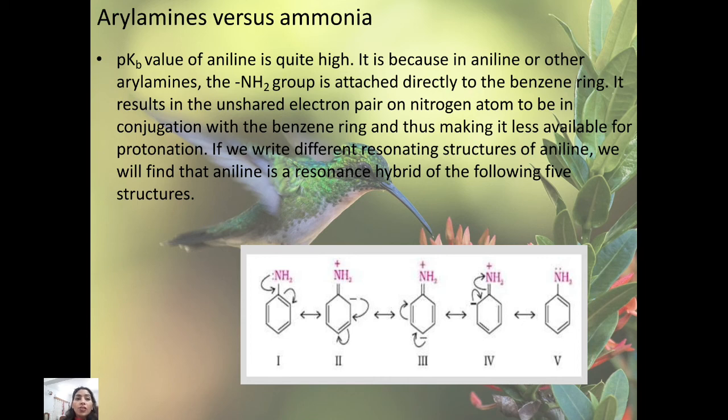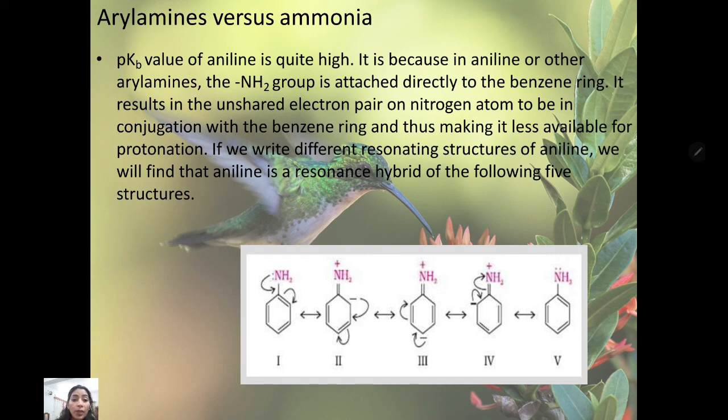This results in the unshared electron pair of the nitrogen atom being in conjugation with the benzene ring, thus making it less available for protonation. If we write the different resonating structures of aniline, we will find that aniline is a resonance hybrid of the following 5 structures. We know what resonance is: where the atom shows 2 bonds at a time, sometimes a single bond and sometimes a double bond. Always it is showing in rotation.